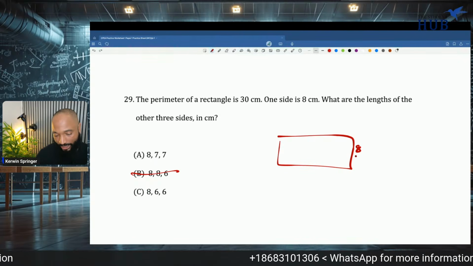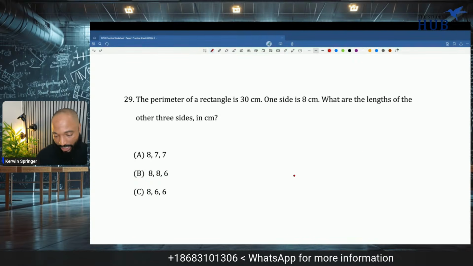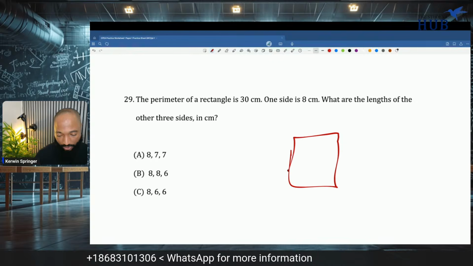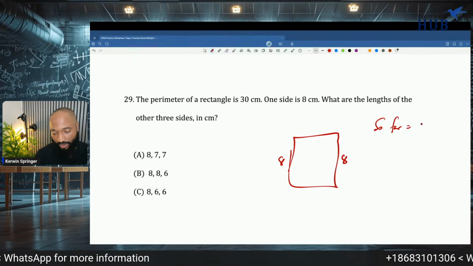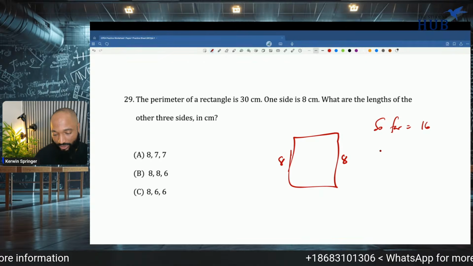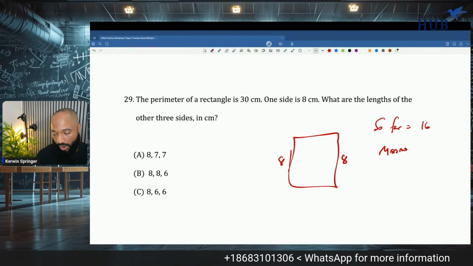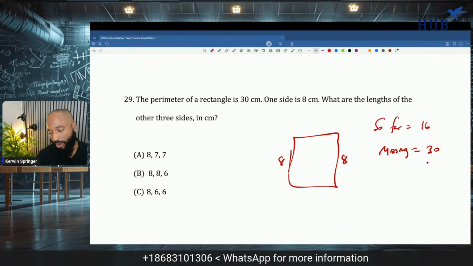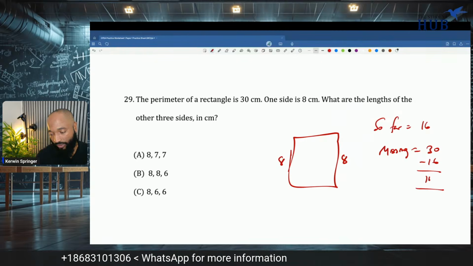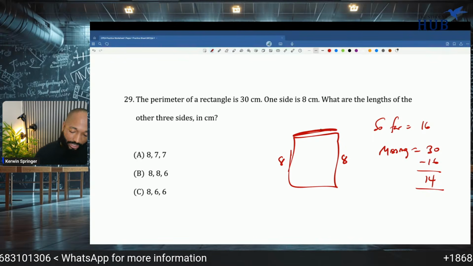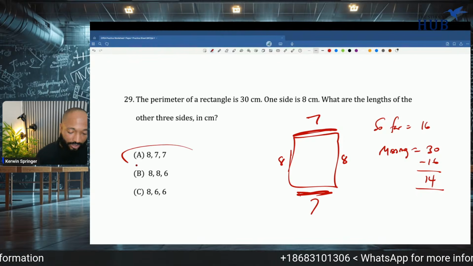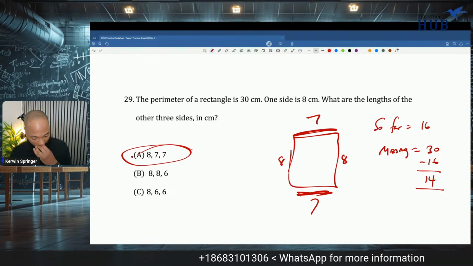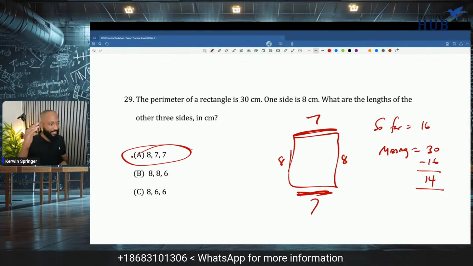So if one side is 8 and the next side is 8, well, looking like they're saying the longer side is actually 8, right? So far, we have 16. 8 and 8 is 16. So missing is the whole 30 perimeter minus the 16 that we have accounted for so far, which is 14. This side plus this side need to add up to give me 14. What does that? 7 and 7. A is the answer. So the sides of this rectangle are 8, 8, 7, and 7.